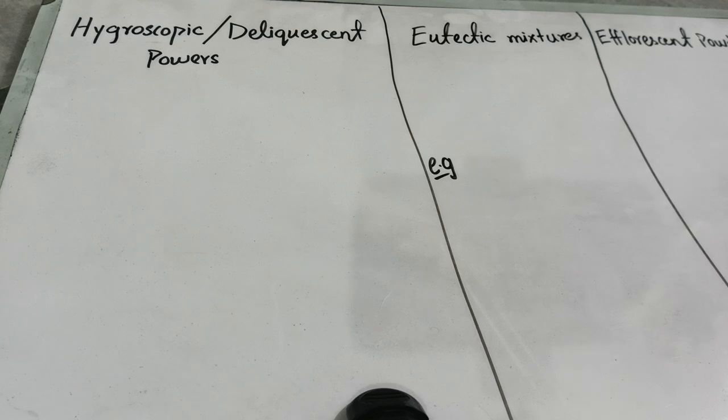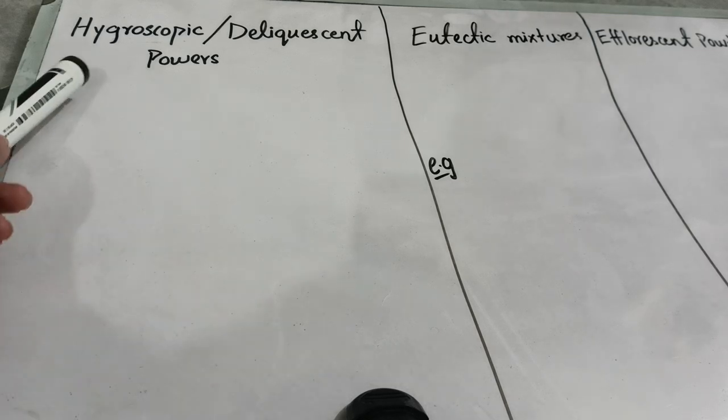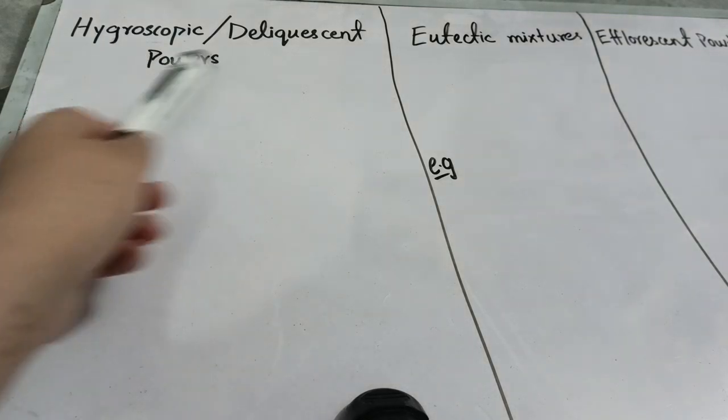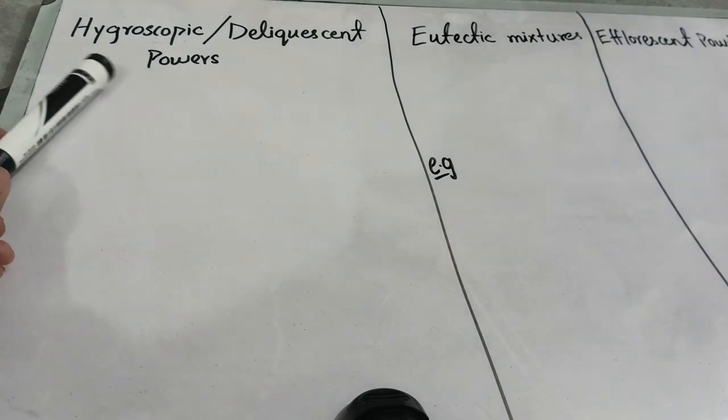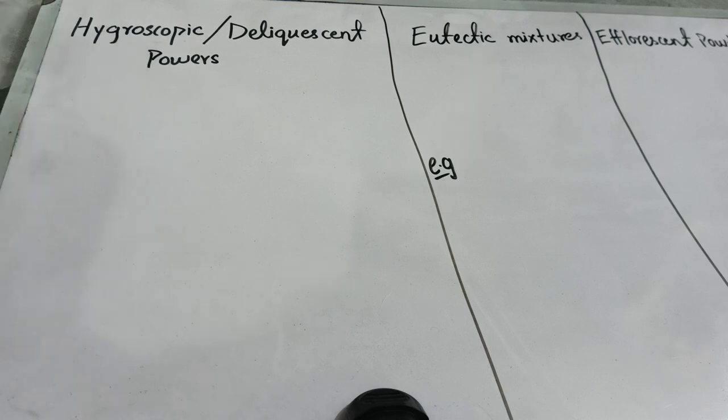So the third classification of powder is a type which is hygroscopic and deliquescent powders. The word hygroscopic means that they can absorb moisture, and deliquescence also means that they can absorb moisture. So you know very well, in the preparation of drugs we have a lot of such substances which have the ability to absorb moisture from the atmosphere.